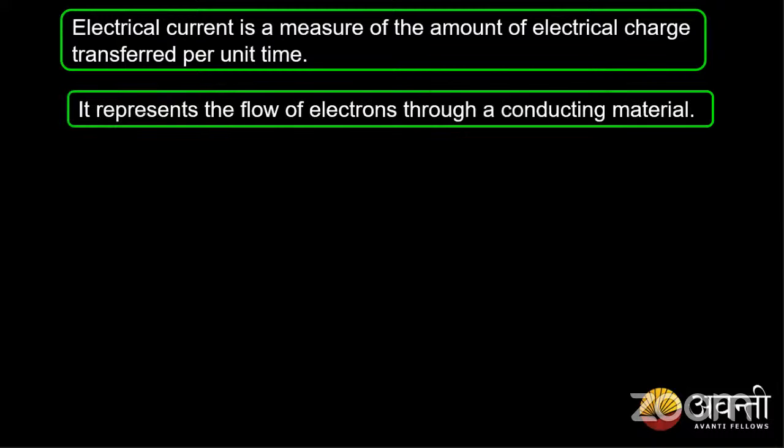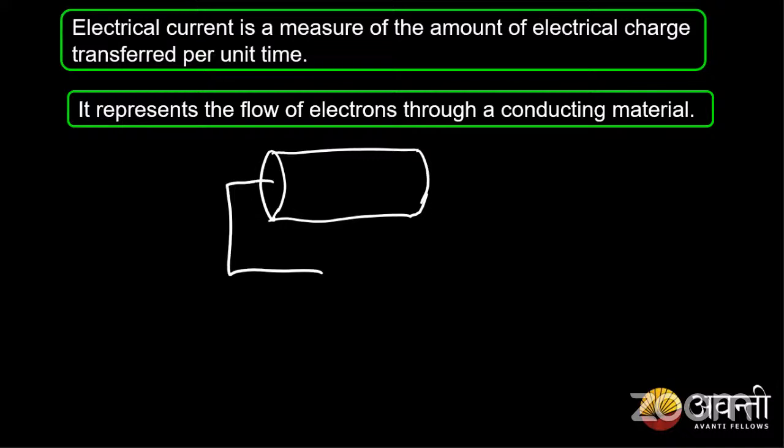Say I have a conductor, let me consider a copper conductor. Now, if I connect a potential to this, what is necessary for this? I need a potential difference. I'll write it as PD or as V, voltage.